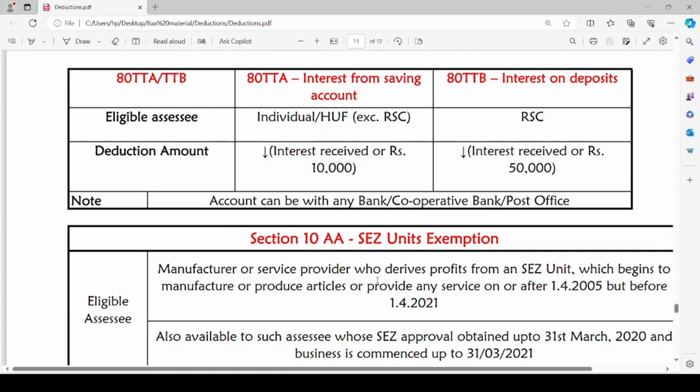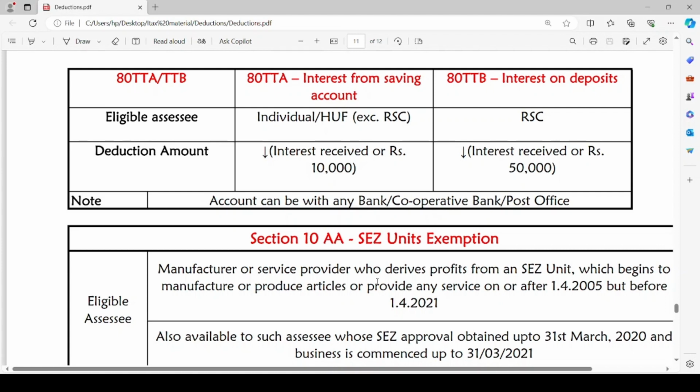The deduction amount is lower of either interest received or rupees 10,000. Either rupees 10,000 or the interest received, whichever is lower, can be claimed as deduction under section 80TTA. In case of 80TTB, lower of interest received or rupees 50,000 can be claimed as deduction. Here the limit is rupees 50,000 or interest received, whichever is lower.